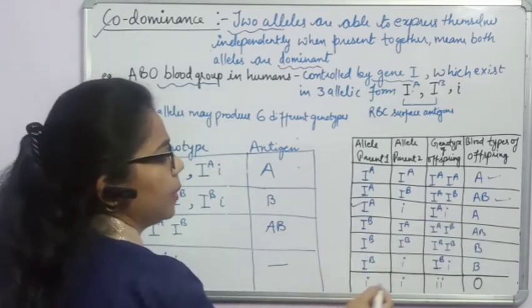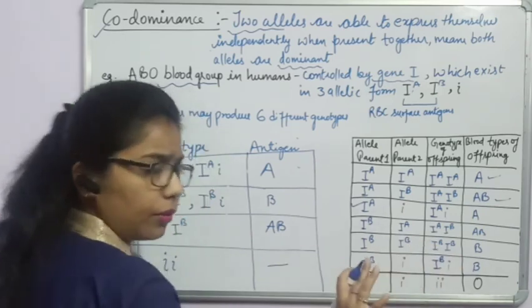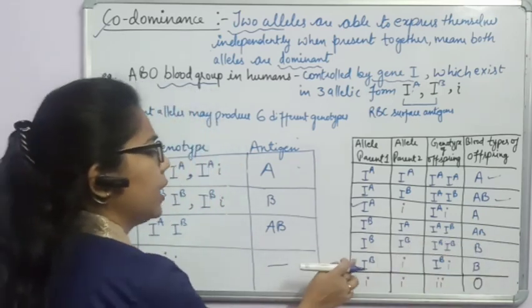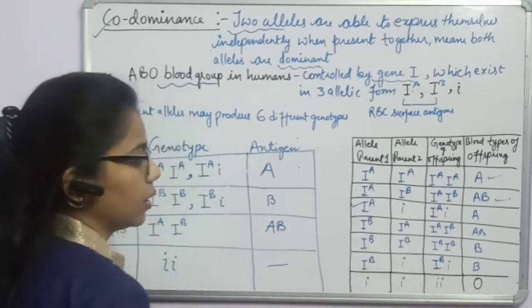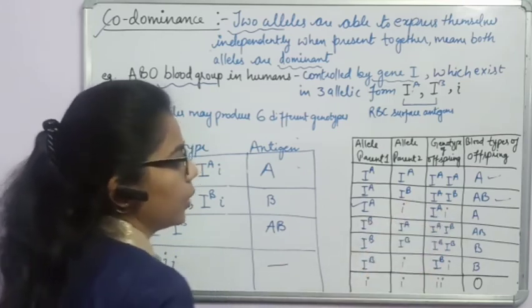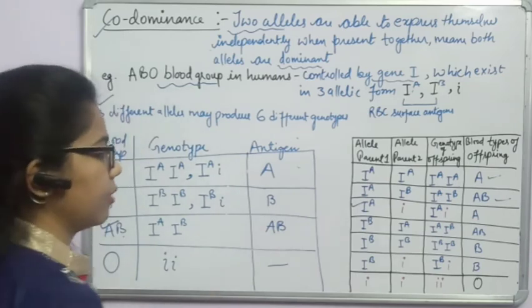IB cross with IB. Both are IB, so in genotype both will form, and the blood group will be blood group B. Again, if B blood group combines with the recessive one, as we have said, what is happening? Only IB is showing, and this small i is the recessive one.